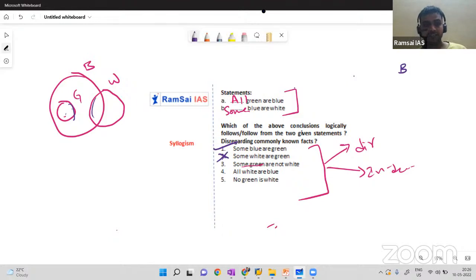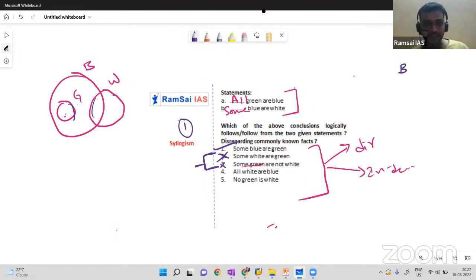Some green are not white. Can you say directly? I'm not sure. So this is also wrong, but here we have a special case. I'll explain it to you at the end of the session, maybe after finishing 70% of the session. That special case is very important. There are three special cases, and I'll explain them at the end of the session, maybe in the second half.